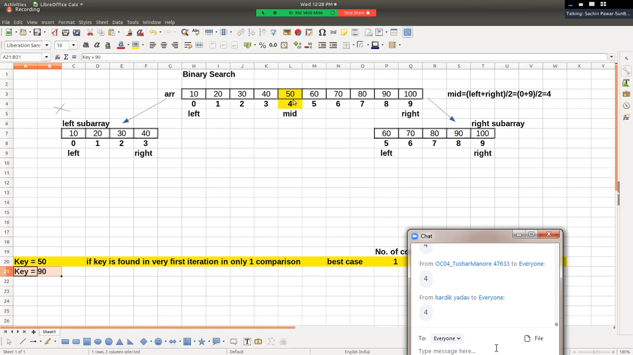50 value mid position का एलिमेंट है, right? Okay, so value of mid will be 4 and value at mid is 4. Now after or by means of calculating mid position, सर ये mid position कैलकुलेट करने से क्या हुआ है?